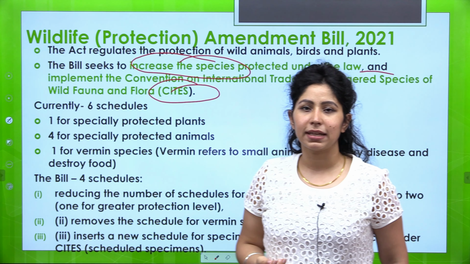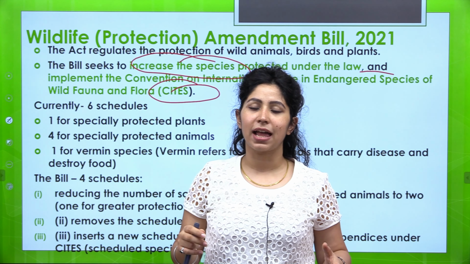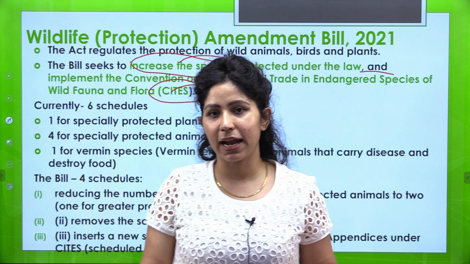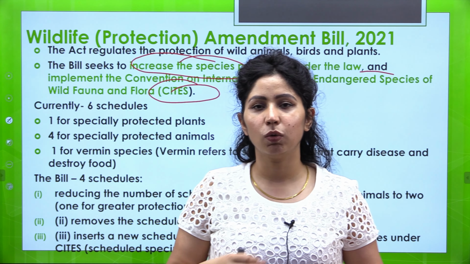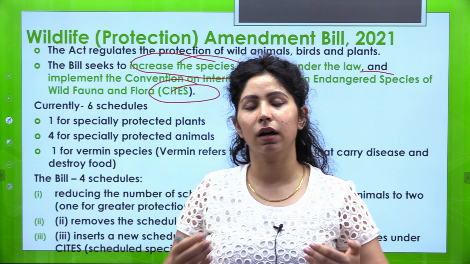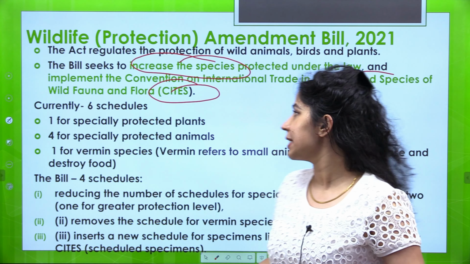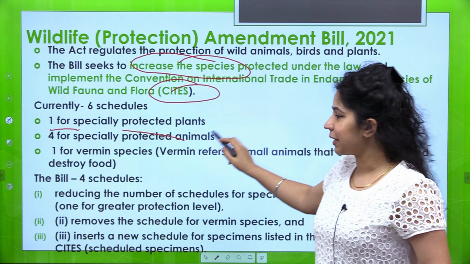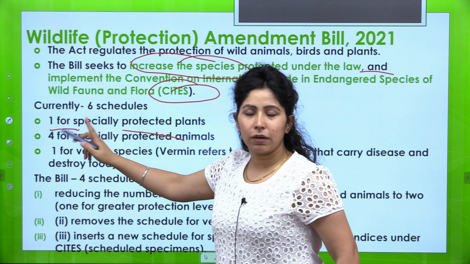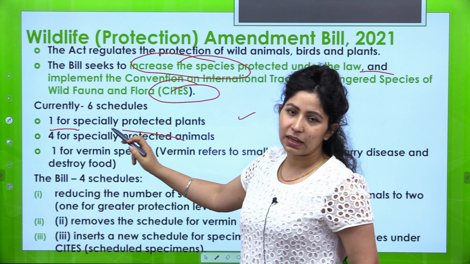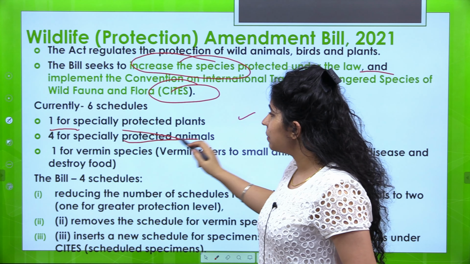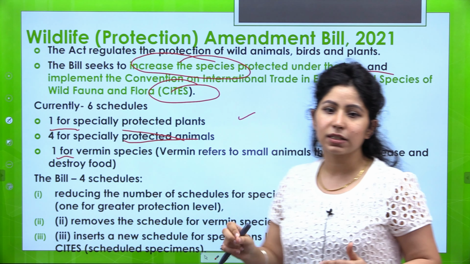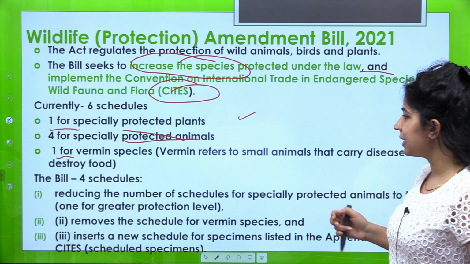The second amendment is that currently Wildlife Protection Act has 6 schedules, 6 schedules हैं Wildlife Protection Act 1972 में, but उसको 6 से कम करके 4 किया जा रहा है. What are these 6 schedules? We'll briefly see. The first one is for specially protected plants. One schedule is there for specially protected plants, 4 are there for protected animals, and 1 is there for vermin species. Vermin species are the small animals that carry disease and destroy food.